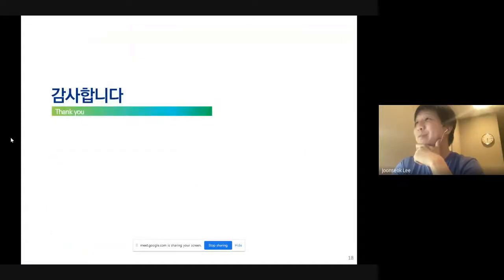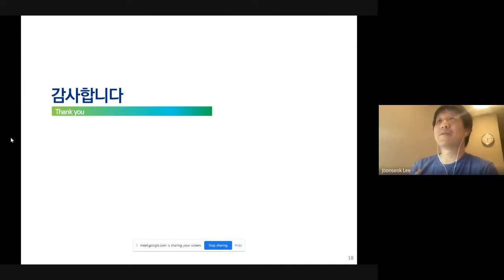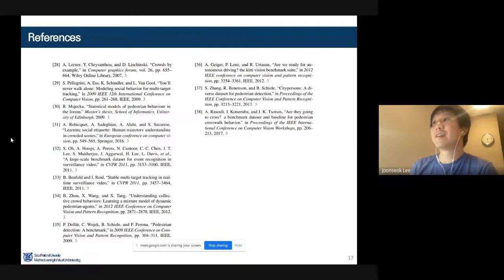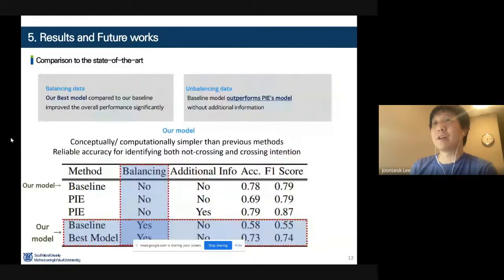Thank you. Any questions? I have a question about the experimental results table. The previous one, yeah. Here you say that the first row is our model, and the last two rows are also our model. So which one is yours?